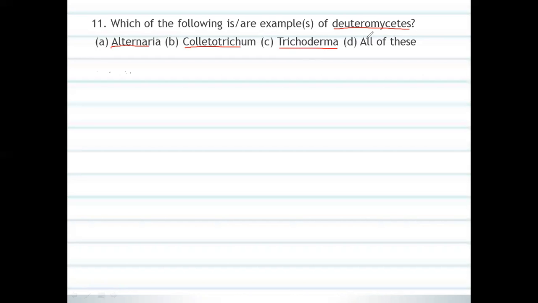Anyhow, I would like to give the definition for fungi. What do you mean by the fungi?